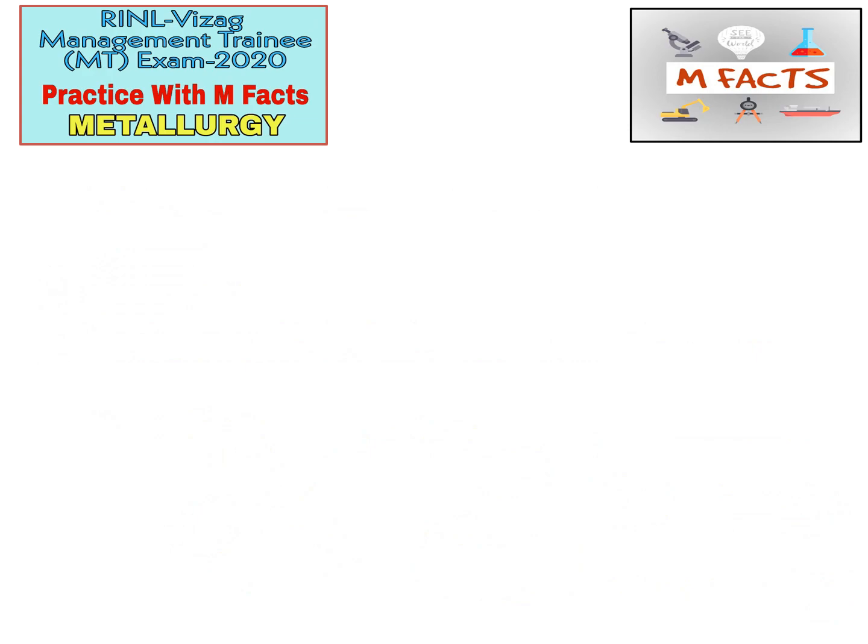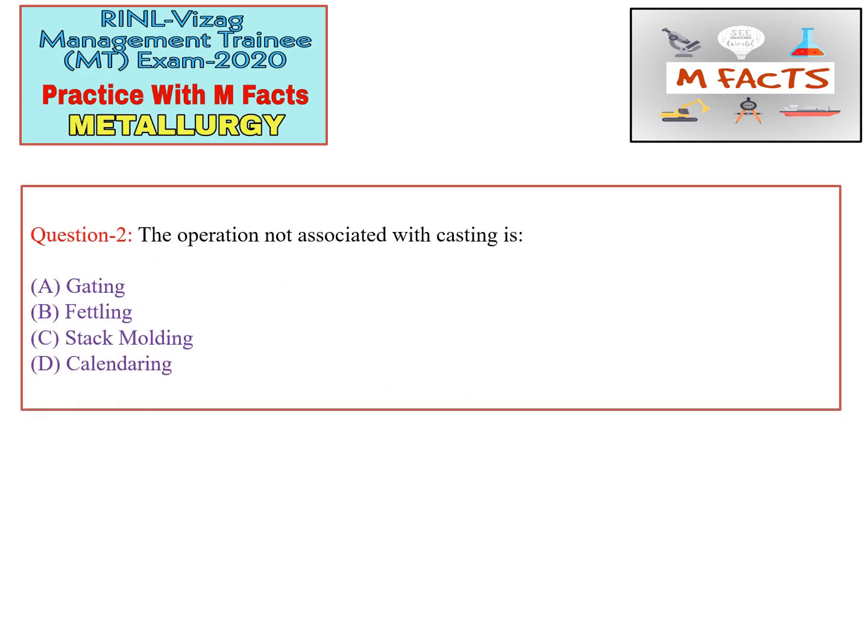Next question: the operation not associated with casting. So we need to identify which of these is not related to the casting process. The first option is gating. Gating is the gating system that allows molten metal to pass and enter into the mold cavity. The gating system consists of pouring basin, sprue, runner, gate, and risers. So this is part of casting. This operation is of casting.